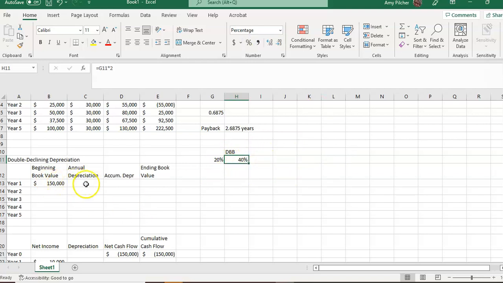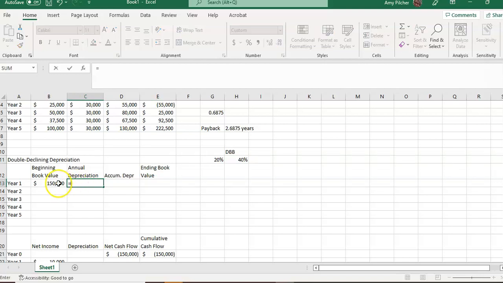So our annual depreciation amount is 40% of the book value. In year 1, our book value is 150,000. It's 150,000 times 40%.